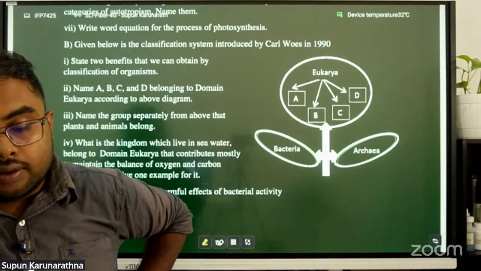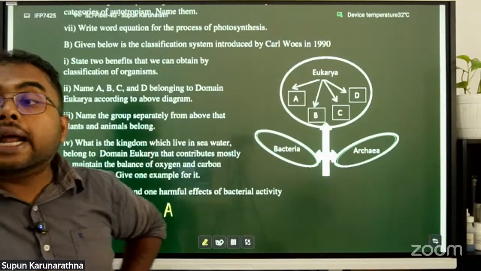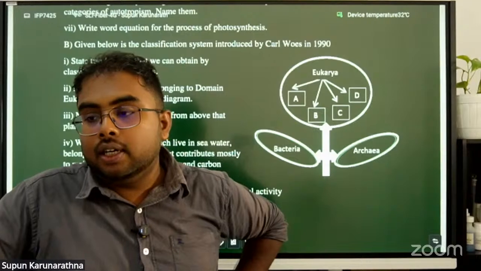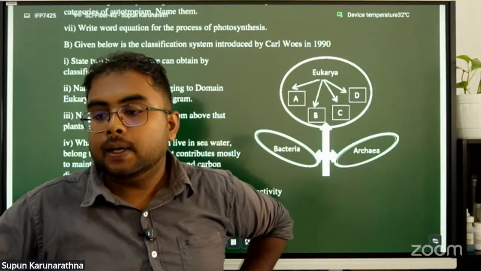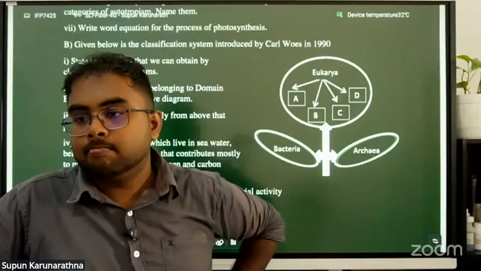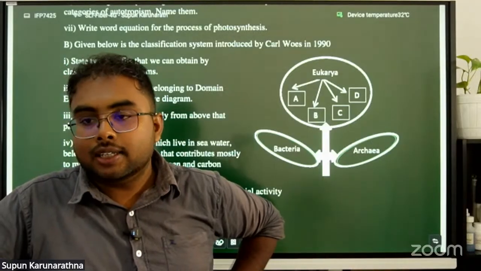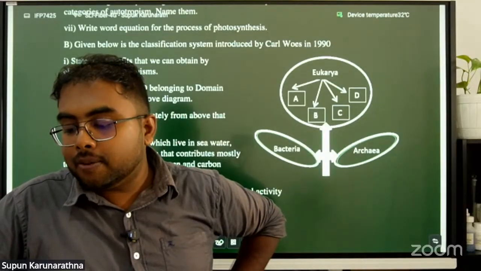Plants belong to kingdom Plantae, animals belong to kingdom Animalia. Name the group separated from the above array.